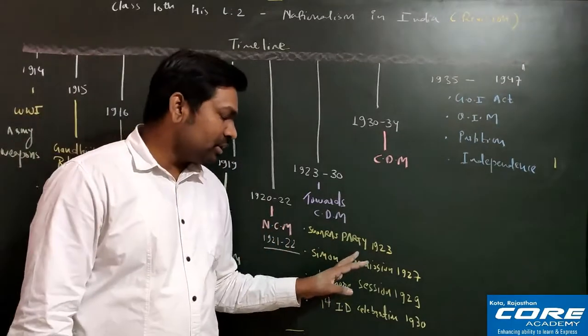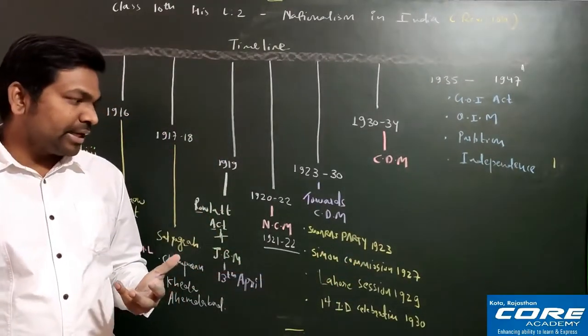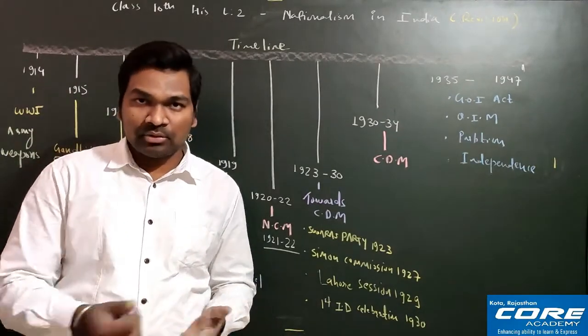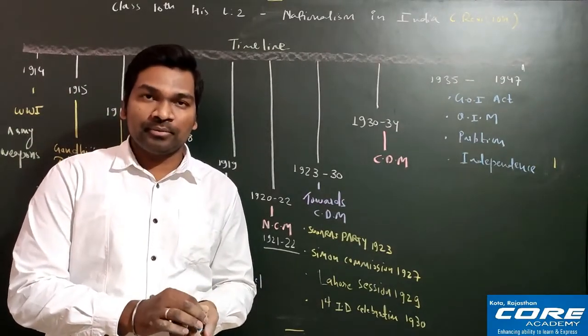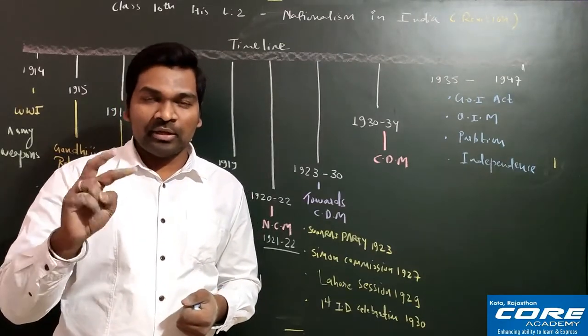Now finally, after 1 year, this Simon Commission gave its recommendation, in 1929, that the dominion status should be given, as well as a round table conference. So how many proposals did they give?